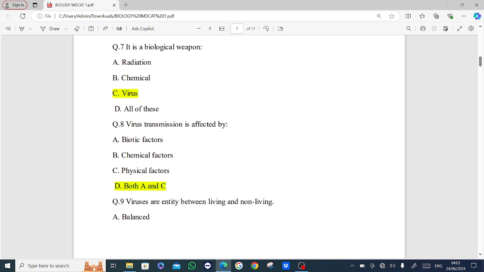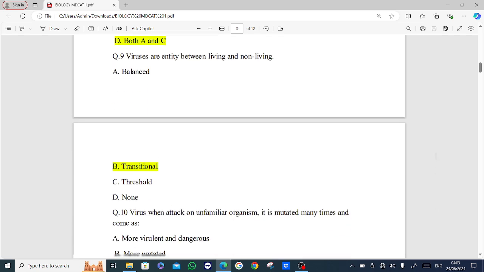Next MCQ is, viruses are entity between living and non-living. Options are balanced, transitional, threshold, none of these. Answer is option B, transitional.